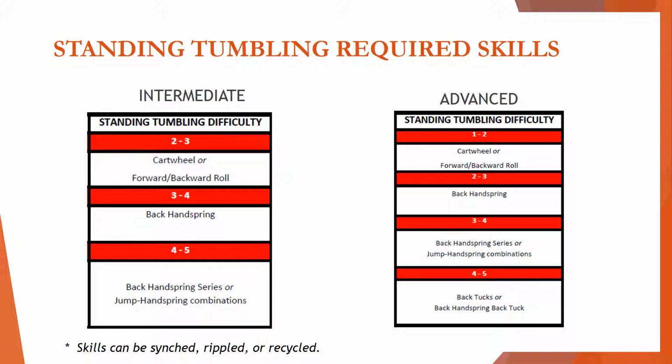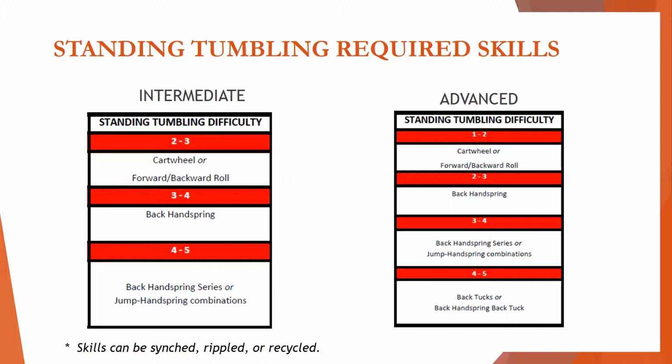Here is the required skill set for standing tumbling. A team must have most perform the skill set to be eligible for the range. In order to receive a 2 to 3, most of the team must perform a cartwheel or forward or backwards roll. Tumbling will be counted cumulatively throughout the routine.